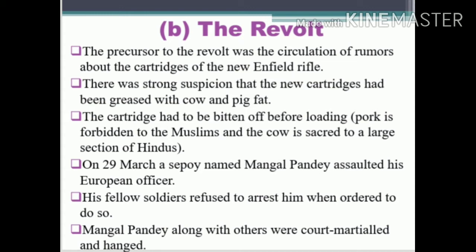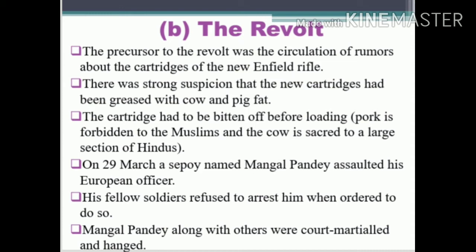So this hurt the religious sentiments of the Indian soldiers. That is the first reason for the revolt: the new Enfield rifle used a cartridge, and this created a problem among the soldiers.